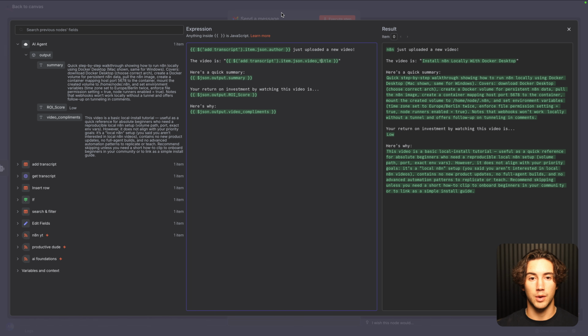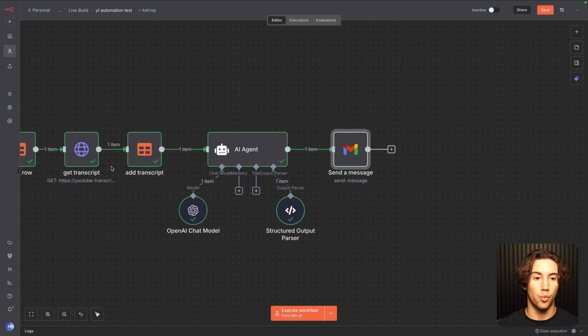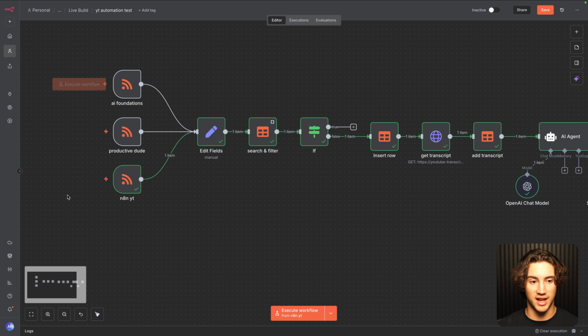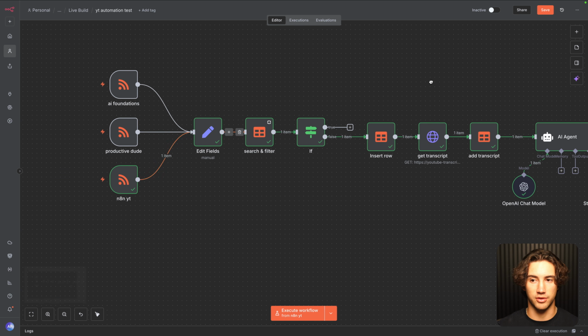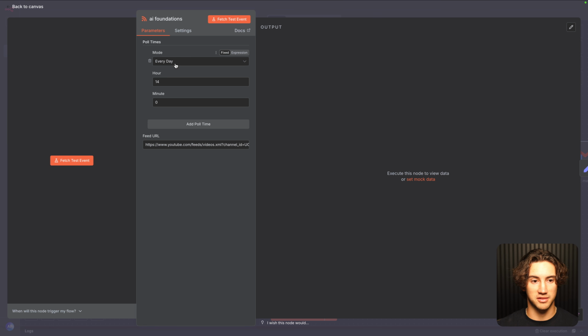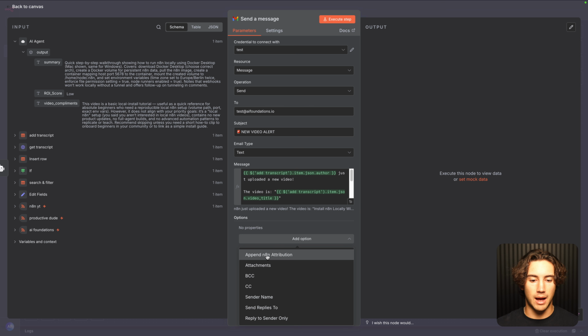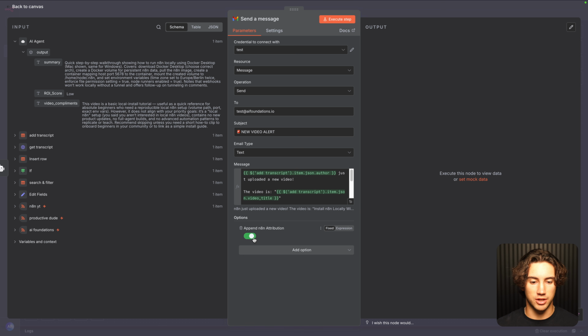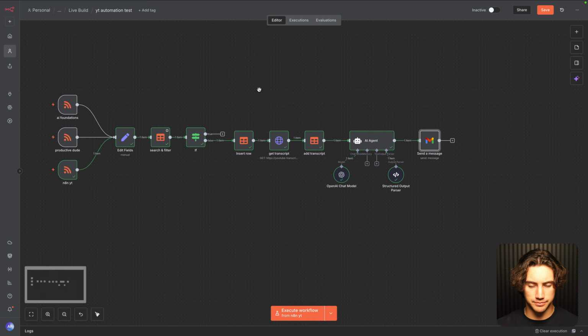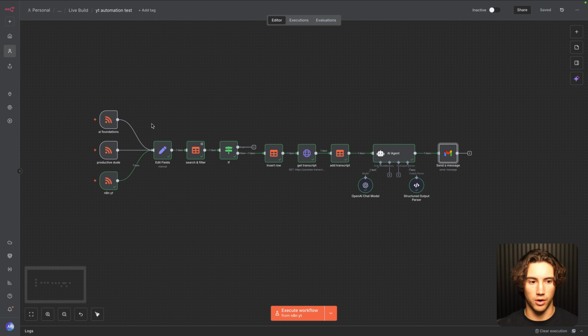So now it will send me emails whenever this automation starts, which is anytime one of these channels uploads a new video or on a schedule. Another quick little hack, if you don't want n8n attribution at the bottom of your emails, you can go to add option, append n8n attribution and turn that off. And now we can test out this full workflow.